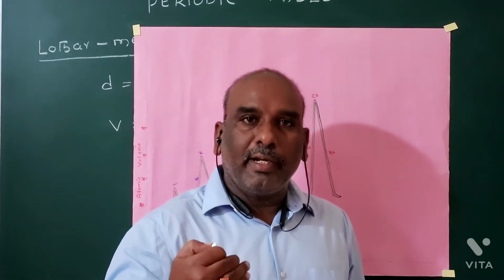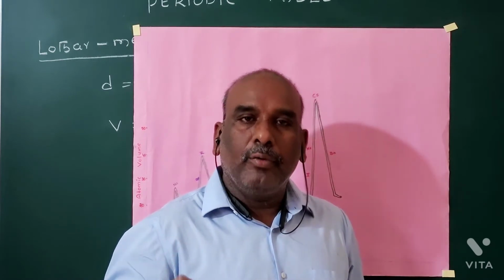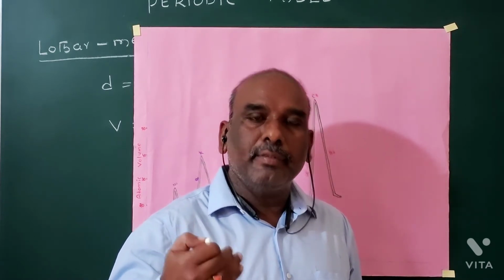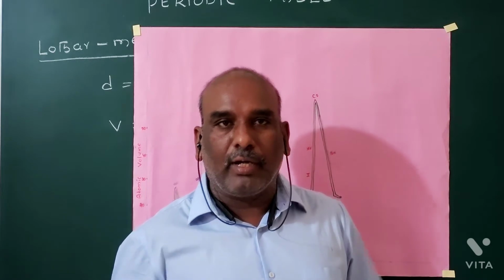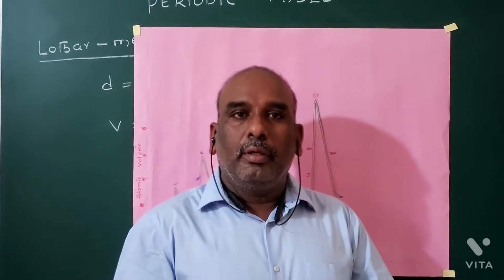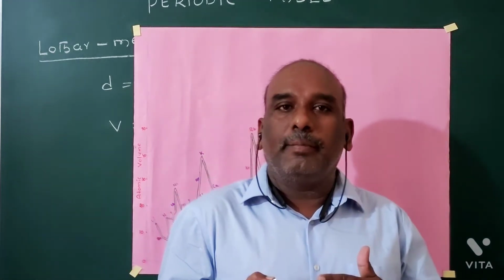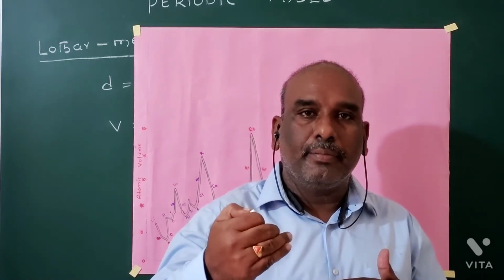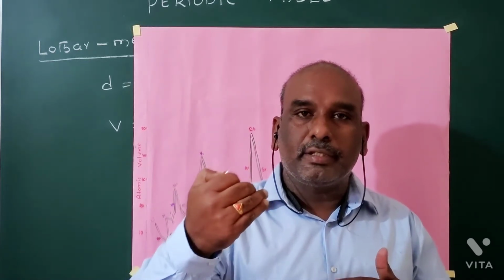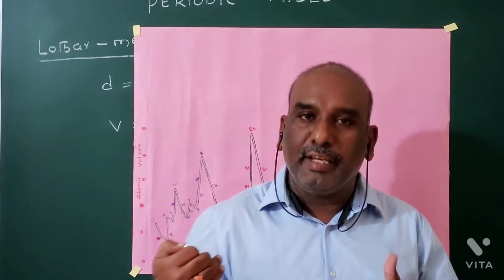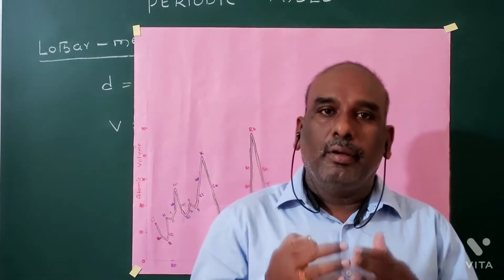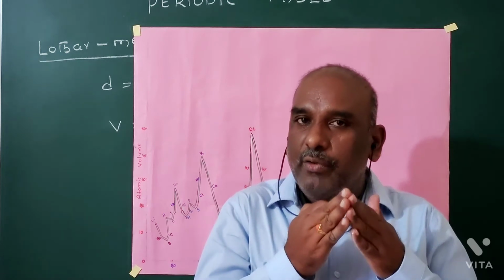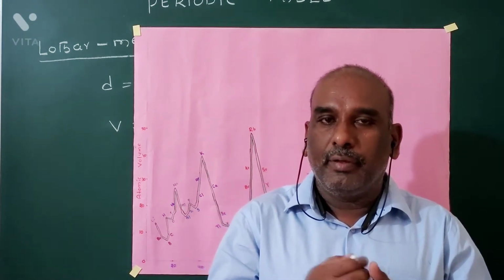When he plotted a graph between atomic weight and atomic volume, he observed that elements with similar properties occupy similar positions in the graph. First, we have to discuss one condition.